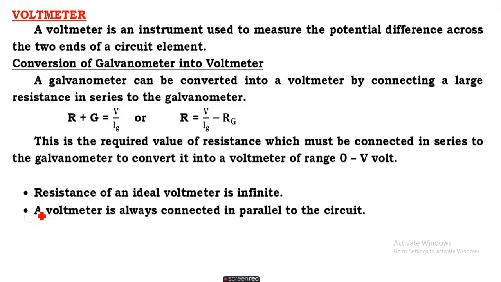After this discussion, we come to the voltmeter. What is a voltmeter? A voltmeter is an instrument which is used to measure the potential difference across the two ends of a circuit element. Now, for conversion of a galvanometer into a voltmeter, we connect a large resistance in series with the galvanometer.